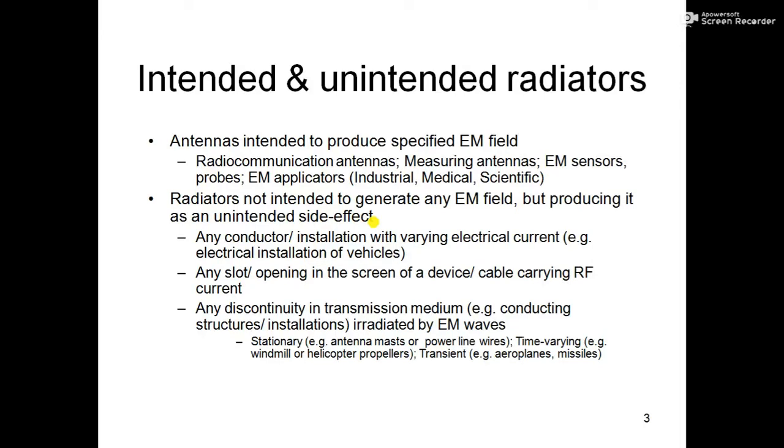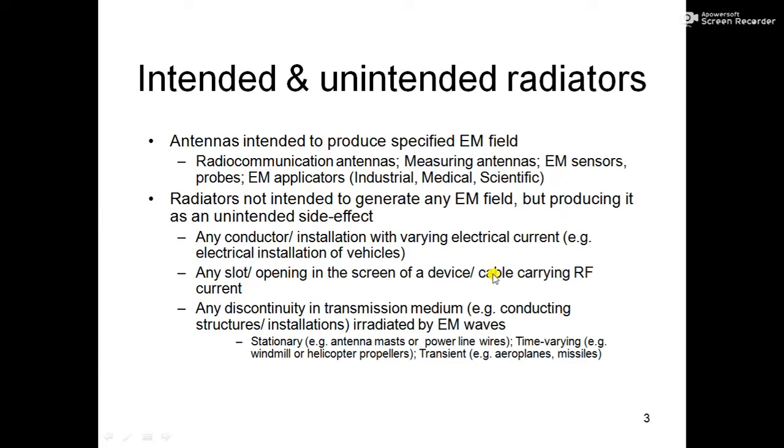Any conductor is an antenna, but it does not necessarily transmit or receive energy at a useful frequency. So that is all about unintended radiators. You can see here, any conductor installation with varying electric current, anything where the electric current is flowing, like the wiring of our house, any slot or opening in the screen of a device capable of carrying RF current.